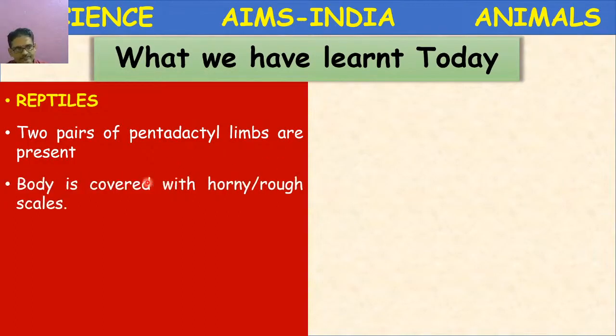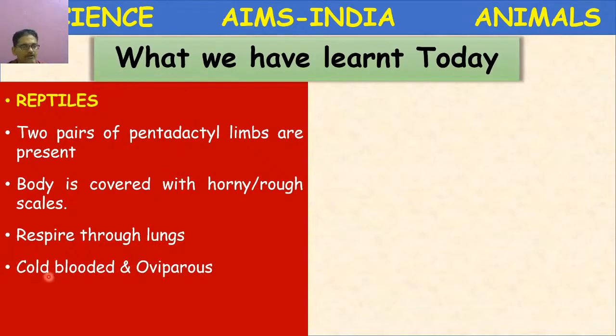The body is covered with horny, rough scales. They respire through lungs. They are cold-blooded. They change their body temperature according to the change in the environment temperature.